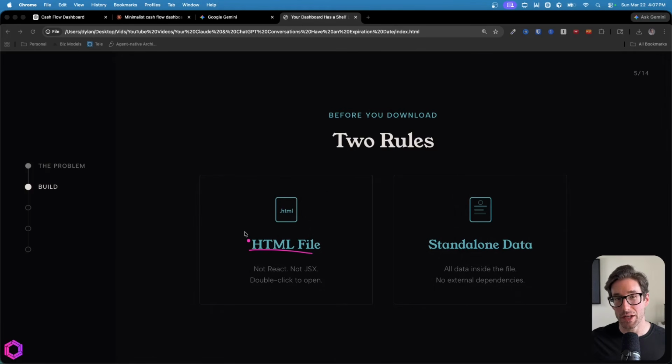And then also we want to make sure that the HTML file is standalone. So again, this is another thing you can just add to your prompt, saying that it needs to be a standalone HTML file with the data inside of it. The reason we're doing this is we're trying to make the file as easy as possible for everybody else on our team to open. All they have to do is double click the file and it should open immediately in their browser. Those are the 2 rules.